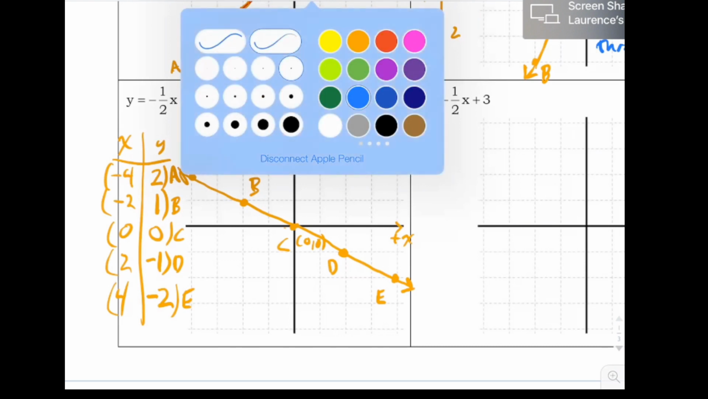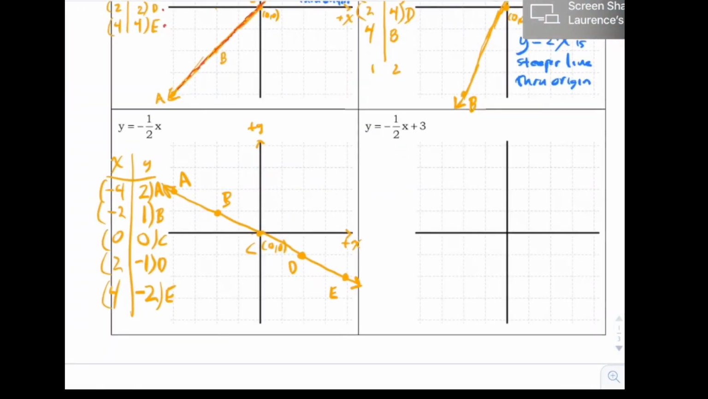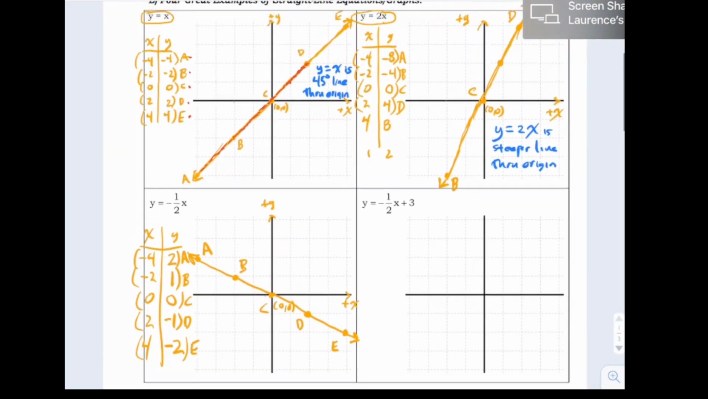Okay, and now the question. Compare all 3 of these lines together. The line y equals x was a 45-degree line through the origin. The line y equals 2x was a steeper line through the origin. And now the line y equals negative half x. For one thing, it's kind of going down instead of up. That's what the negative did for you. It made the line go down instead of up.